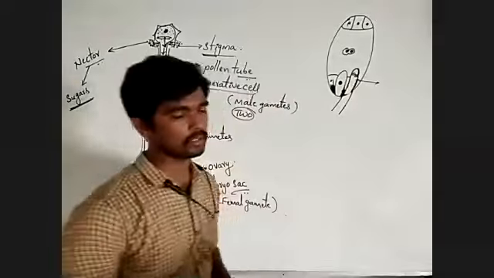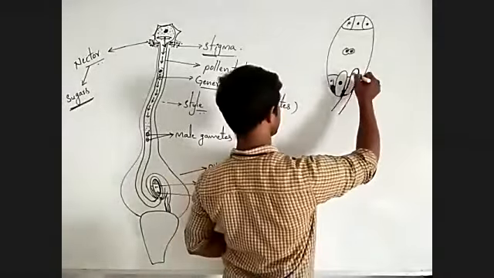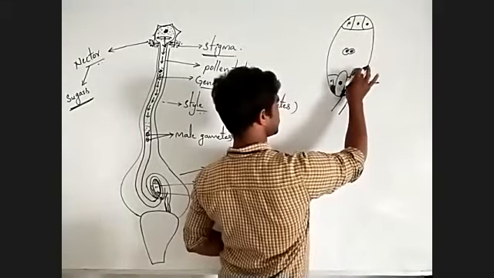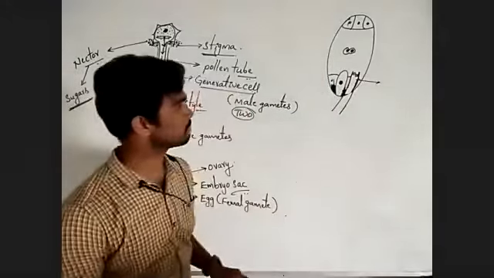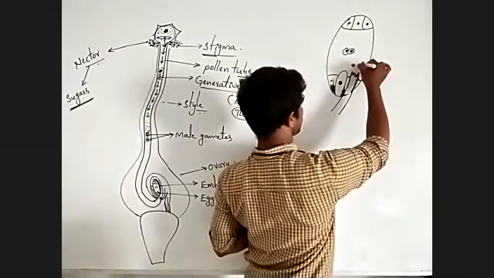Next, observe, whenever the pollen tube enters the embryo sac, the tip of the pollen tube is ruptured and two male gametes are released into the embryo sac.